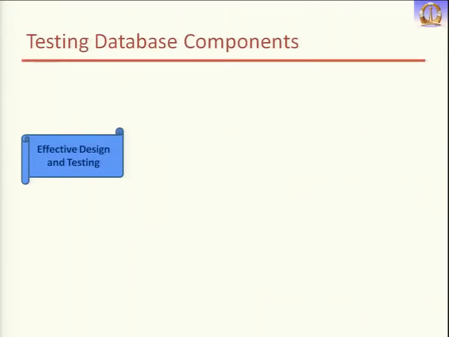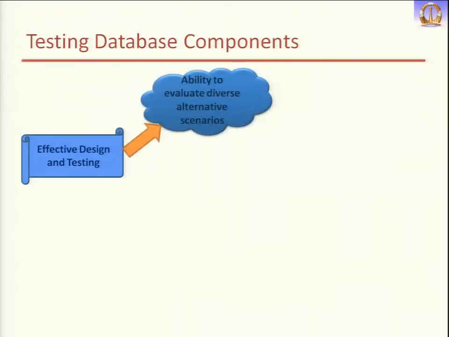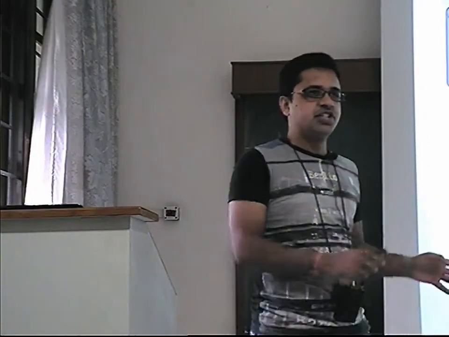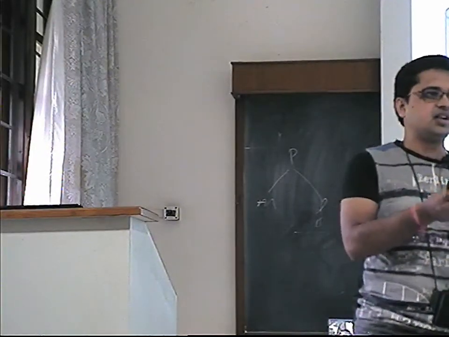Now we come to design and testing of these components. If you want to do effective design and testing of these components, what we need is the ability to evaluate different alternative scenarios. Like I told you, depending on different kinds of selectivity, you will get different kinds of plans, and it will also depend on what kind of data you have. Do you know probability distributions? Suppose your data has some kind of probability distribution. Some data may have an exponential distribution, some may have a binomial distribution. There can be any kind of distribution. Depending on that distribution, your plan will change. Not just the selectivity, but also your type of data and the kind of distribution of data.